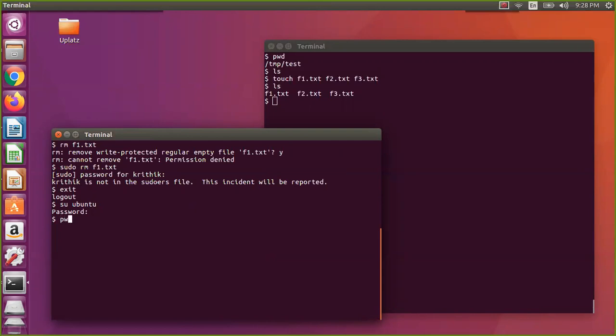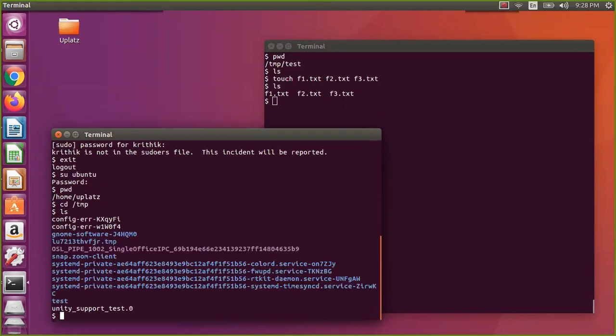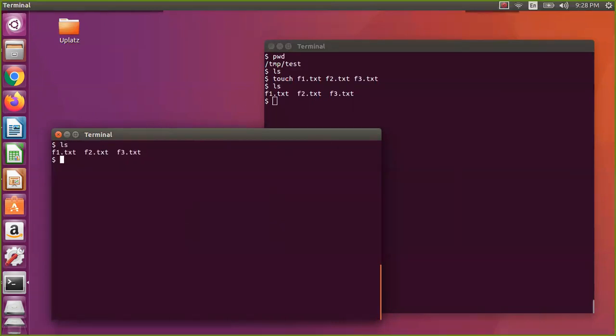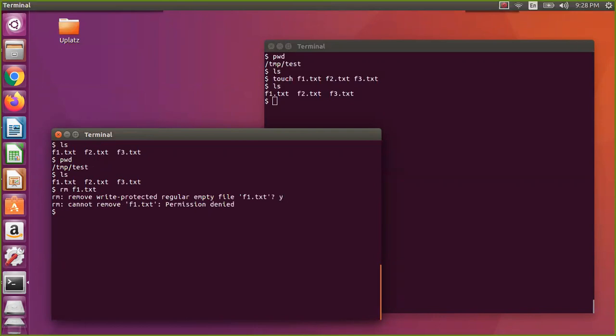Okay, so now let me go to this temp directory. Let us assume I take whatever is in this test. Let us try to remove this file. Cannot remove, permission denied. Maybe I'll give this, we will see what sudo and all mean in the permissions. So now I am able to remove it actually.